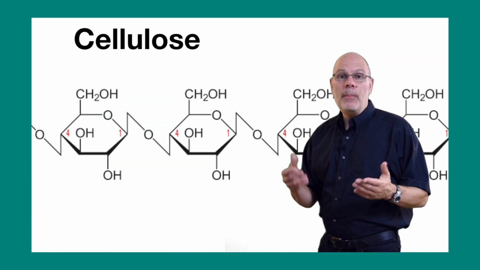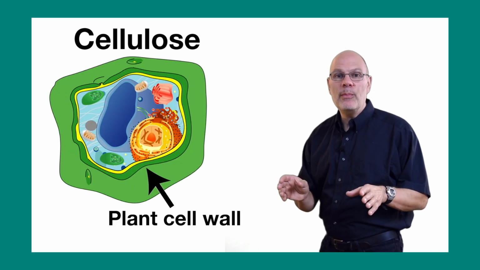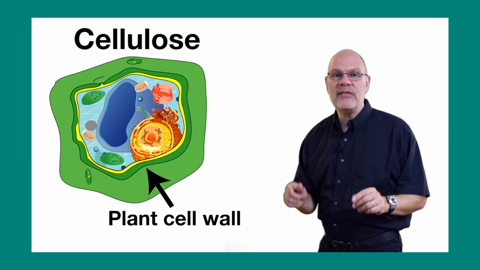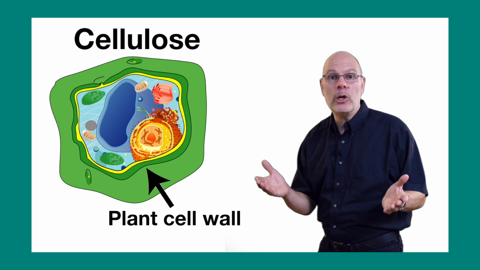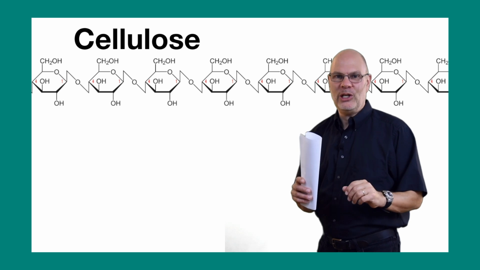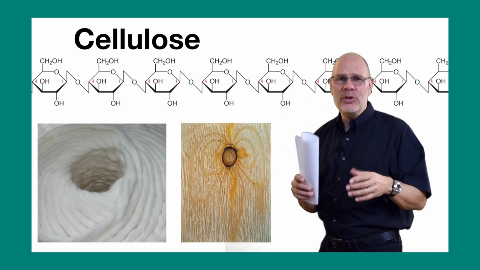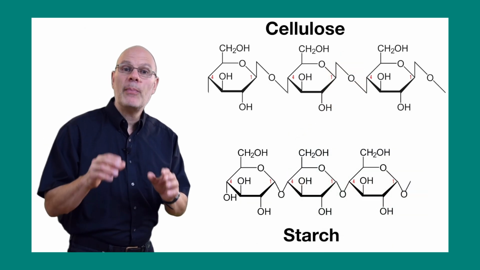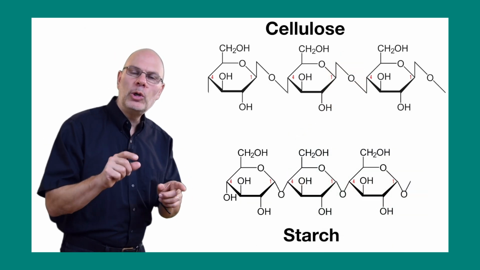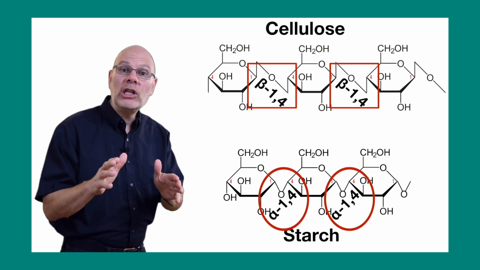Cellulose is another polysaccharide that's built from glucose monomers. It's the primary component of plant cell walls, and because of that, cellulose is the most common biological polymer on Earth. Cellulose is incredibly useful. Cotton fiber, wood, paper, they're all composed to varying degrees of cellulose. Like starch, cellulose is a polymer of glucose, but the glucose monomers are held together by a beta-1,4 linkage. Unlike starch,